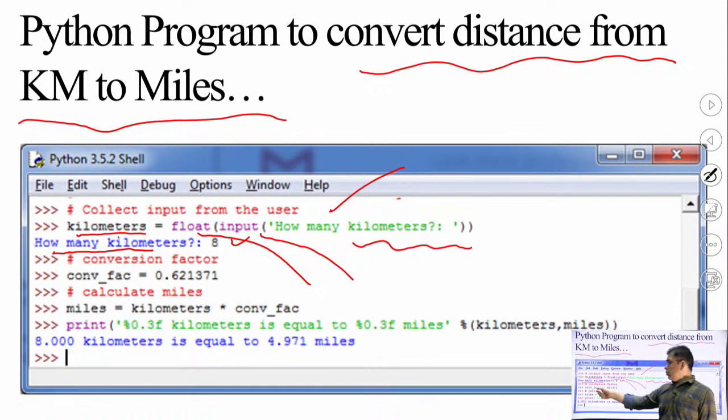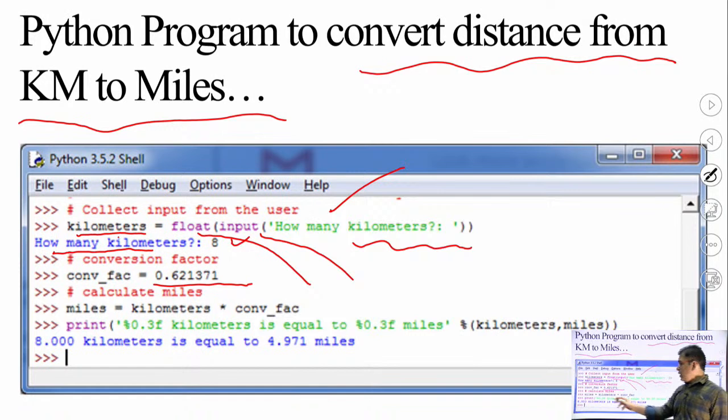Now again one more comment, conversion factor. This is the factor which is used to convert kilometers into miles. As we know, 1 kilometer is equal to 0.621371 mile. This is the semantic or logic of the program. You need a conversion factor which is used to convert the given number of kilometers into the required number of miles. So I know the conversion factor for 1 kilometer to miles is 0.62137.